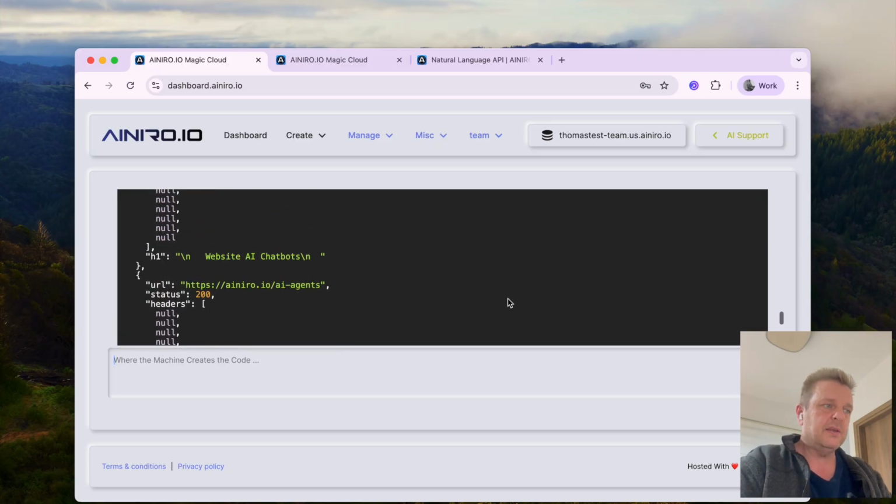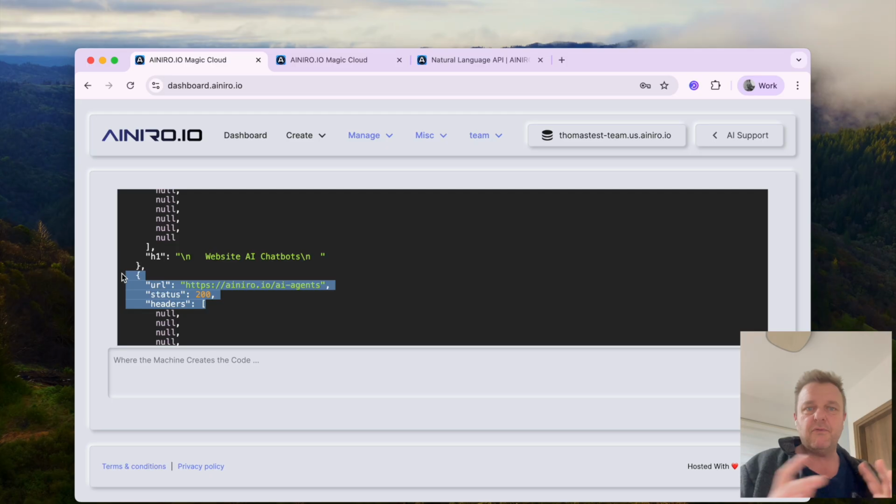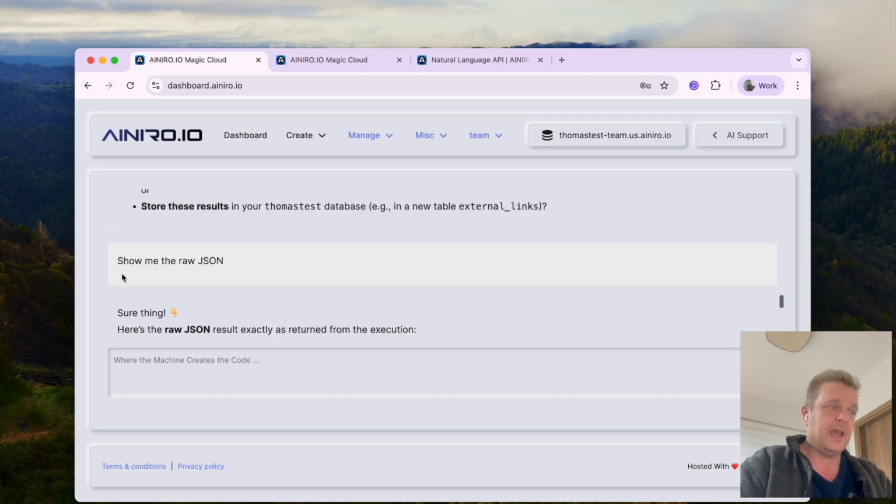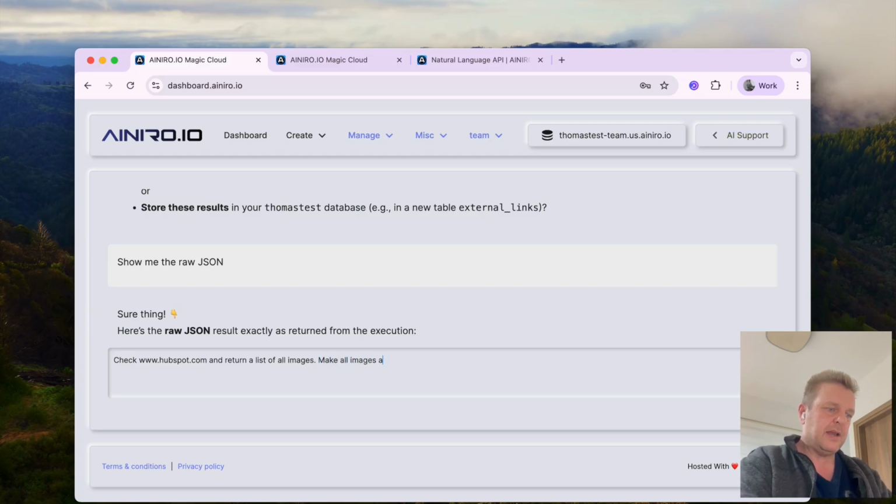You see, the code it needed to extract this data never existed in the first place. The Hyperlambda generated it on demand, on the fly, as I gave it the instruction. If I now tell it to, for instance, check www.hubspot.com and return a list of all images, make all images absolute and display the first 10 to me using Markdown.